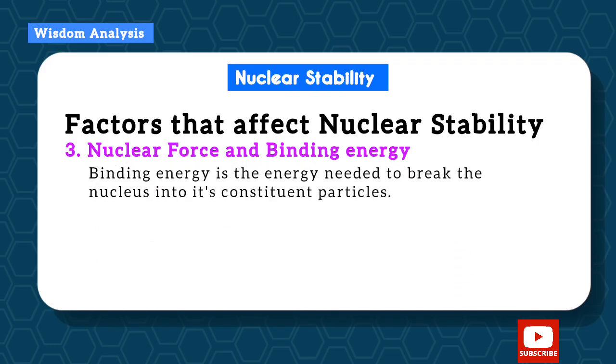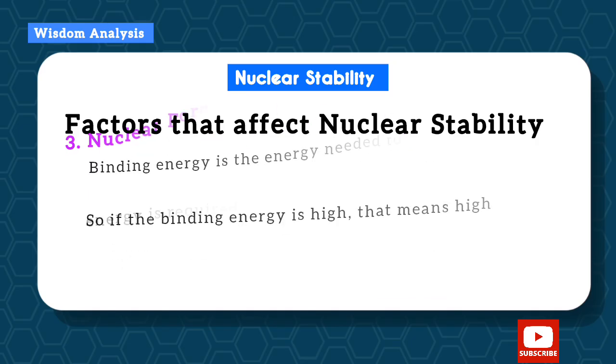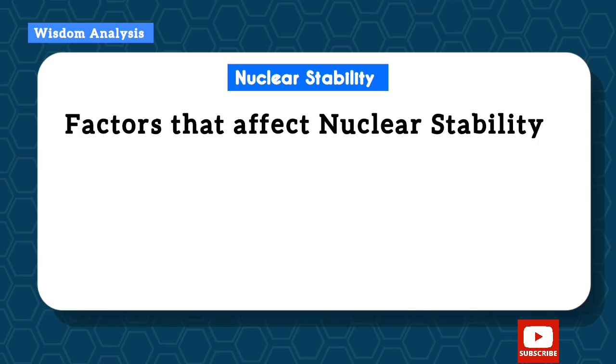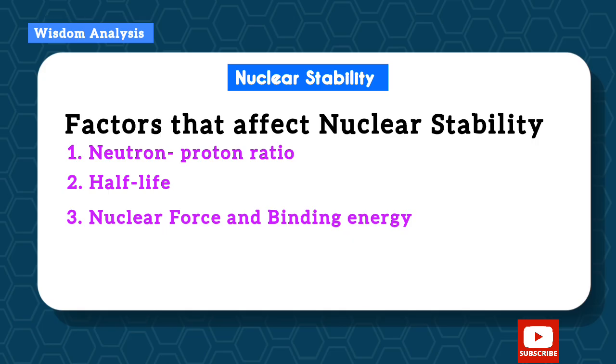So we also have binding energy. Binding energy is the energy needed to break the nucleus into its constituent particles. If the binding energy is high, that means higher energy is needed to break the nucleus. That means the nucleus is more tightly held and more stable. And vice versa, if just little energy is needed to break the nucleus, it is very, very unstable. So the three factors that affect nuclear stability are: number one, neutron-proton ratio, then half-life, and then nuclear force and binding energy.